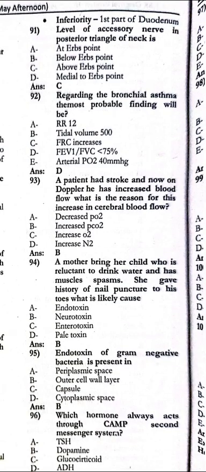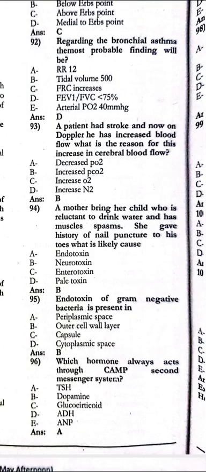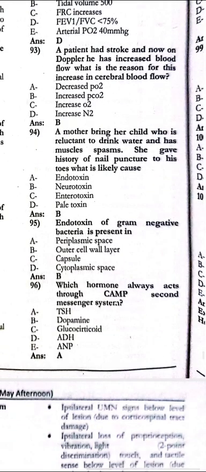The patient had the stroke and now on the Doppler has increased blood flow. What is the reason for this increase in the cerebral blood flow? The increased perspiration. The mother bring her child who is reluctant to drink water and has muscle spasms. She gave history of the nail puncture to his toes. The likely cause is the neurotoxin; the endotoxin of the gram-negative bacteria is present in the outer cell wall layer.